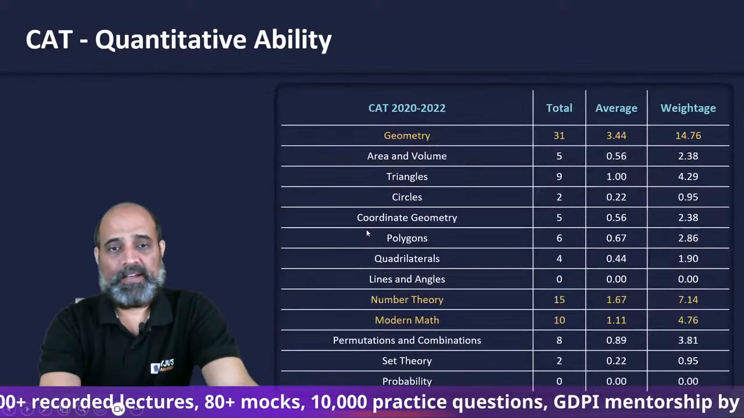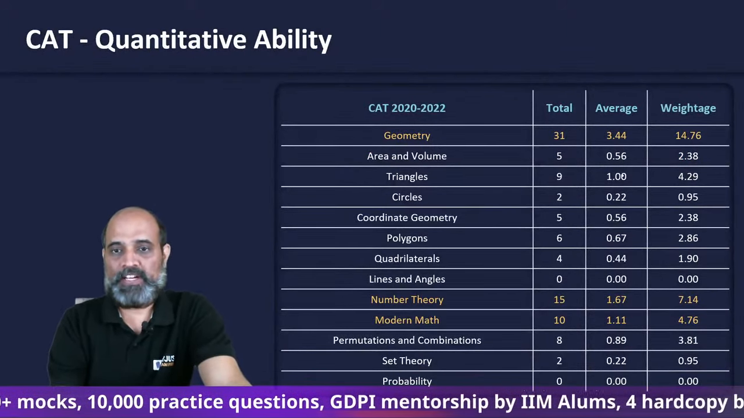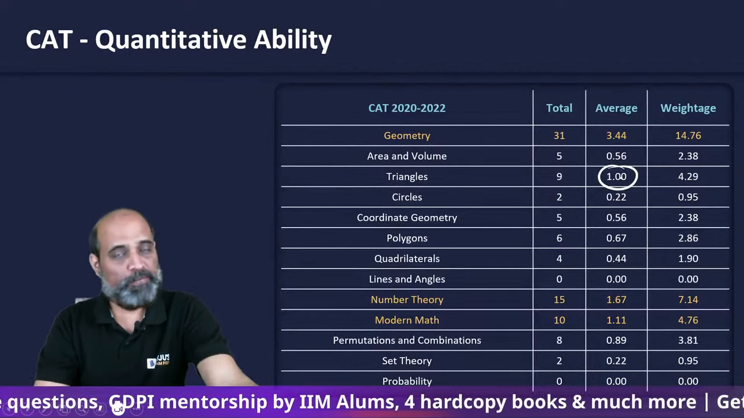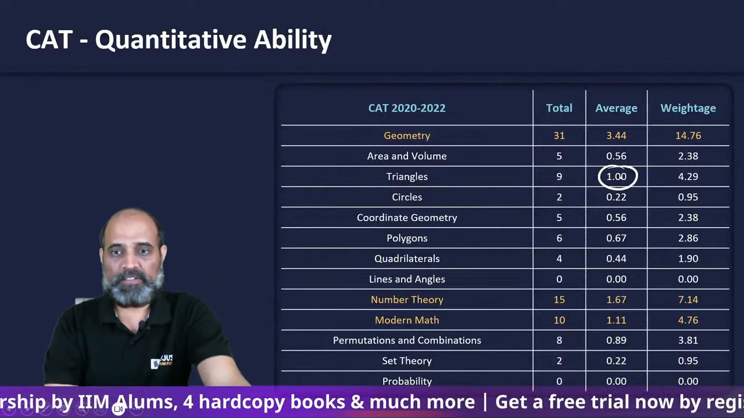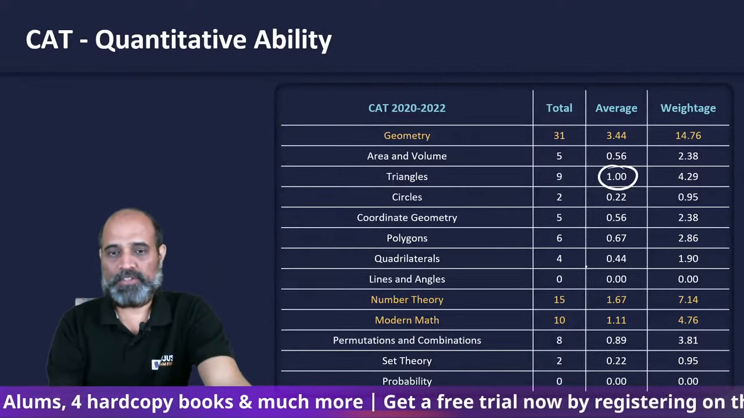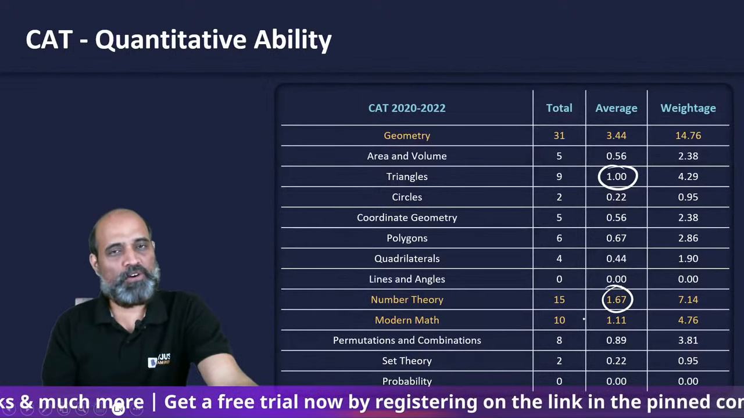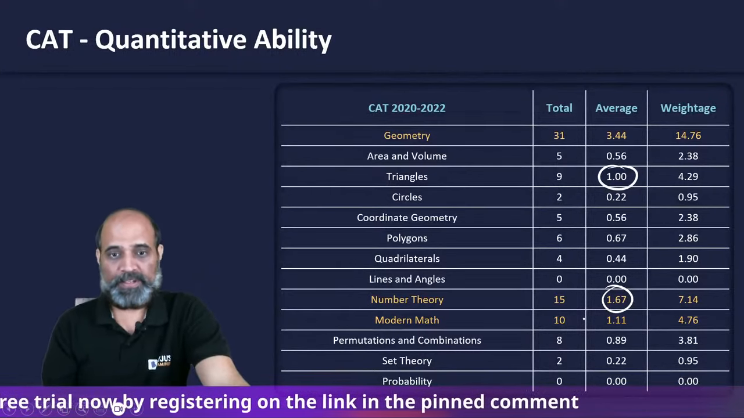What about other topics? In geometry, you will find it's only triangles that has been very consistent, as in you can expect 1 question on an average in every slot of geometric questions. Number theory is above 1. So normally on an average, the number of questions from number system has been 2 or 3, right?